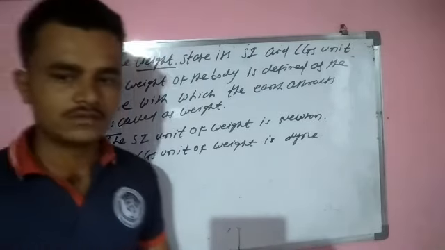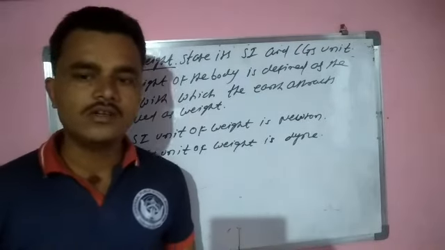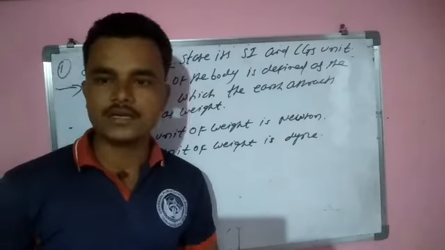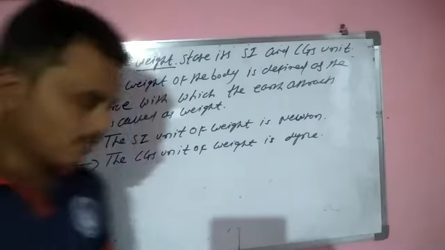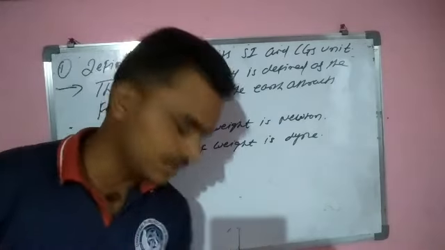Understand. What is the meaning of weight and mass, and what are the SI unit and the CGS unit of mass and the weight? Understand? Now discuss what are the differences between mass and weight.